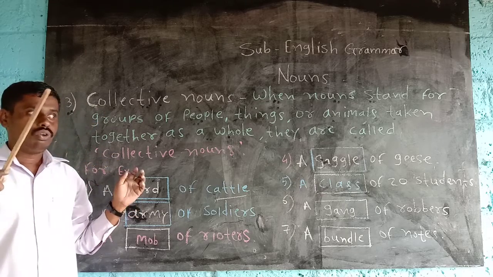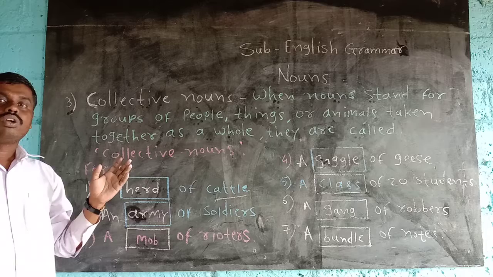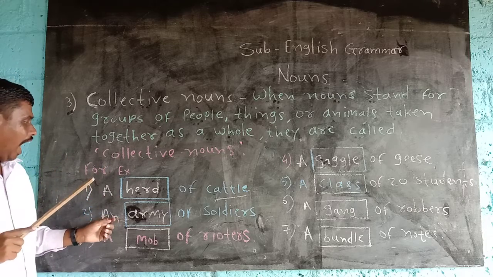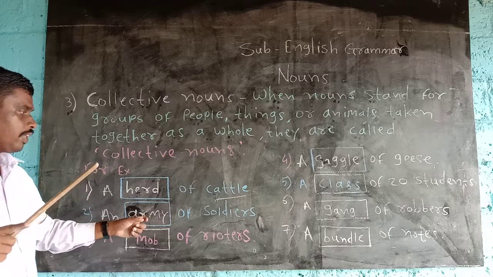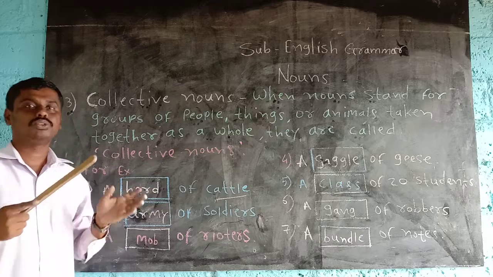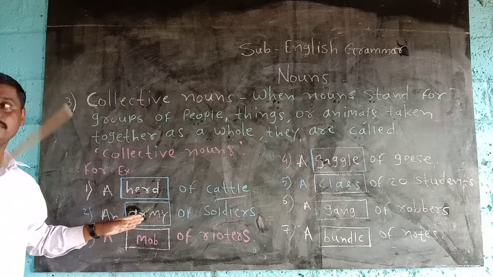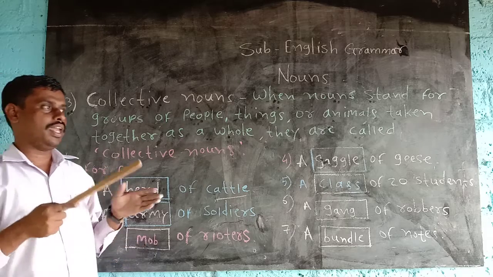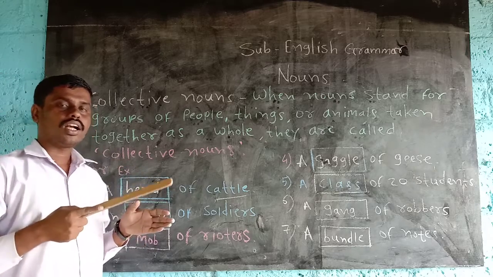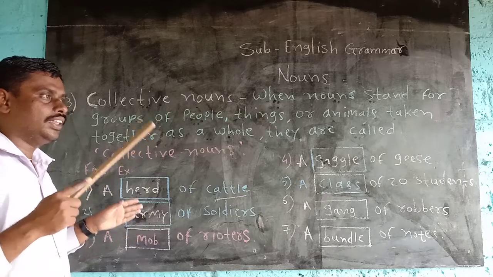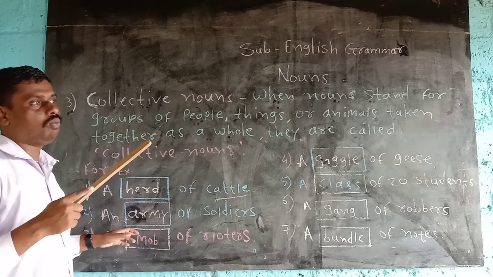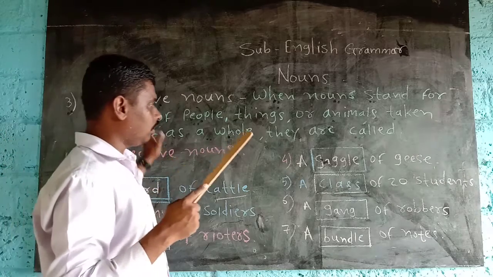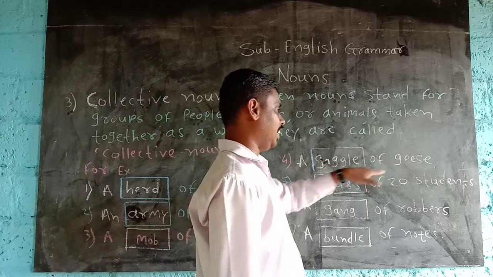An army: when many soldiers come together, we call them an army. A mob: when many people come together, we say mob. It means a group of people. That is a collective noun. Gaggle, I just told you.